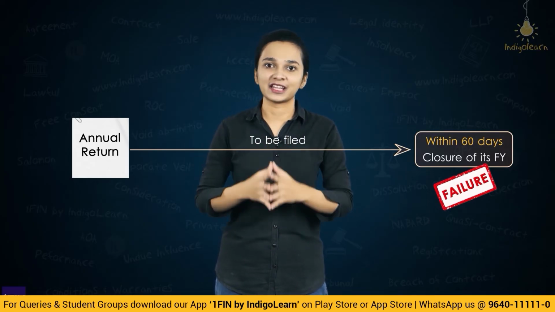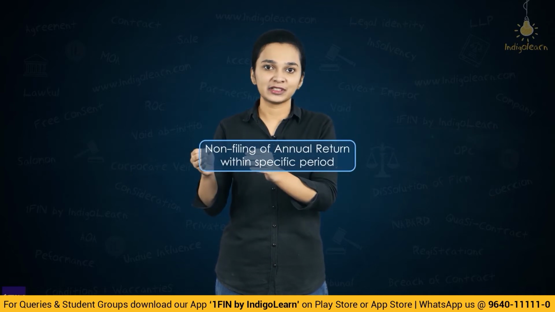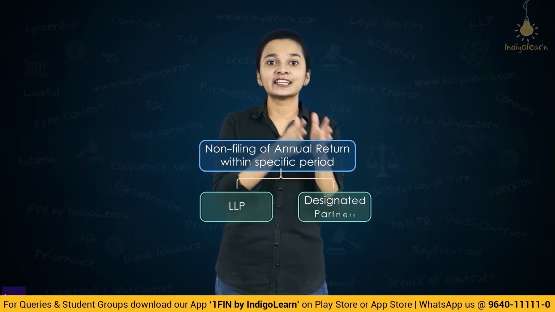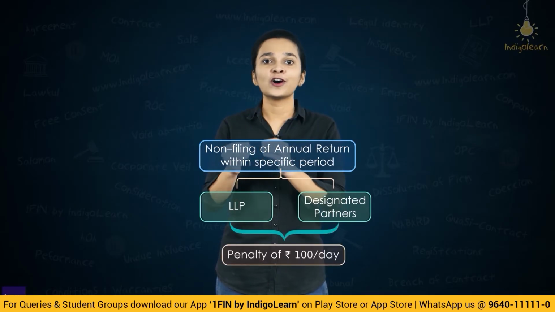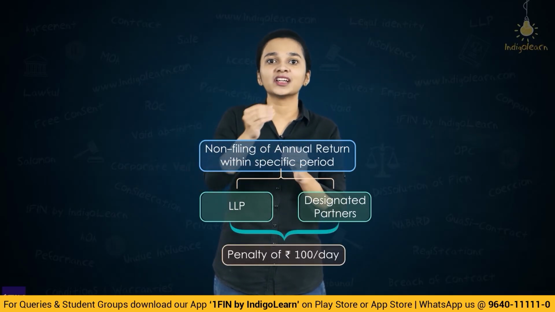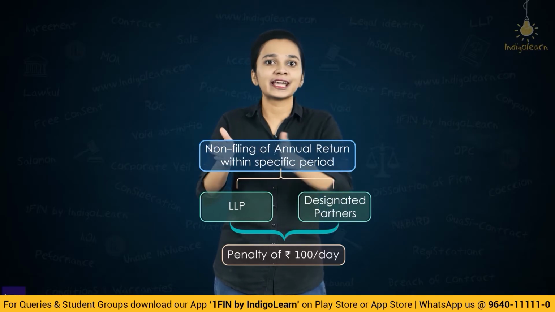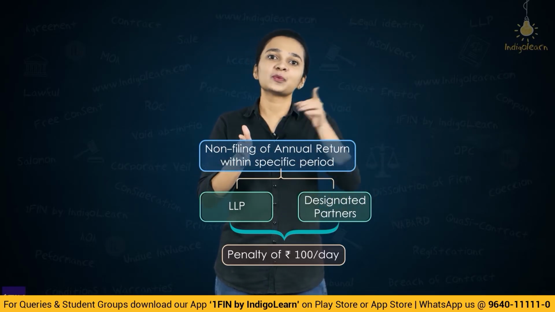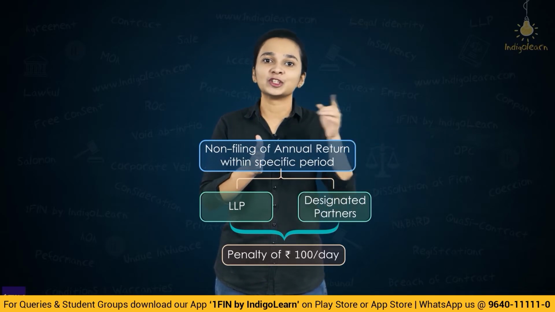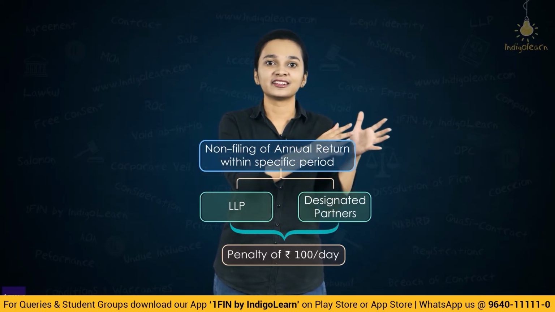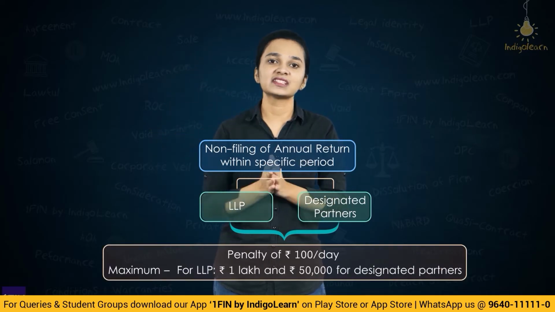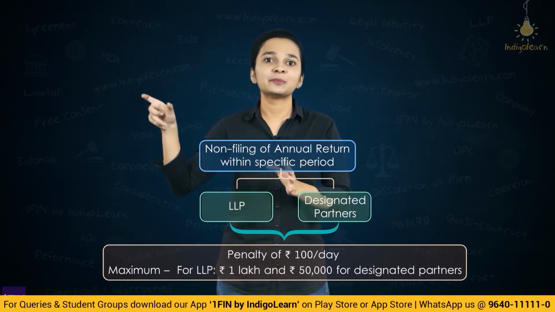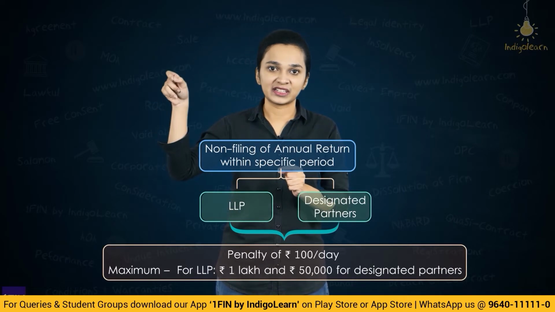from the closure of the financial year, then the limited liability partnership and all its designated partners are punishable with a fine of rupees 100 per day of default. So till the time the default continues, 100 rupees per day will keep on accumulating until the annual return is filed. But is there a maximum limit to this? Yes, there is. So for LLP, the maximum limit is rupees 1 lakh.